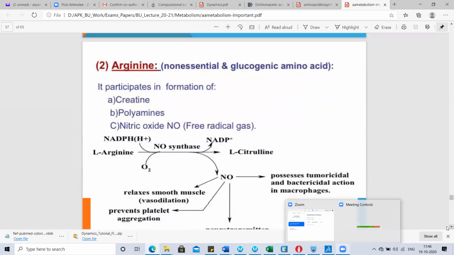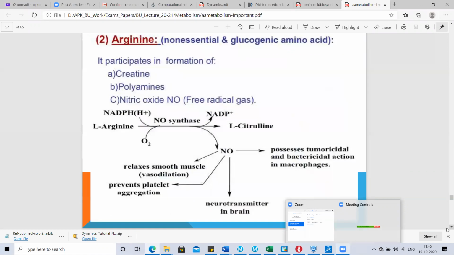Next, the basic amino acid is arginine. It is non-essential and glucogenic. It participates in the formation of creatinine and polyamines, and it is also involved in the synthesis of nitric oxide. You should know about this. Nitric oxide is a neurotransmitter. It also acts as a local hormone, and it is involved in many bactericidal activities inside the body. It is a free radical gas. You should know this, because in lots of competitive exams this question is asked: what is the role of nitric oxide and how does it get synthesized?